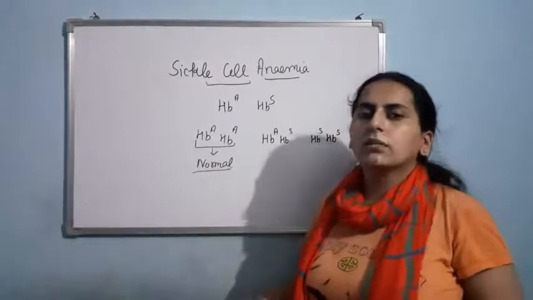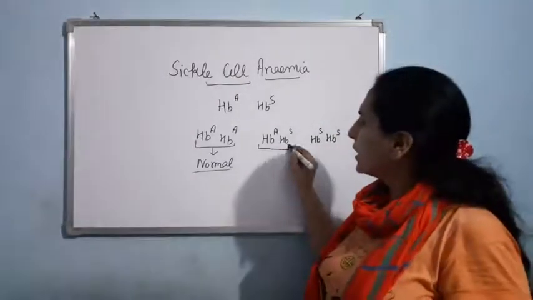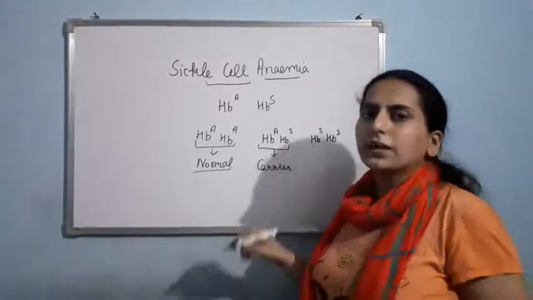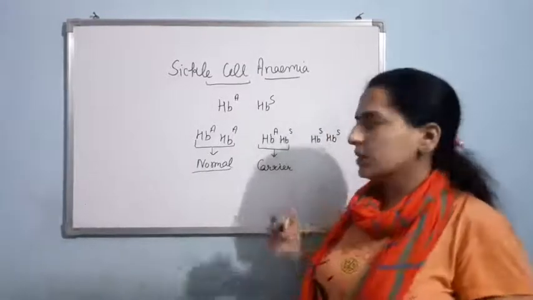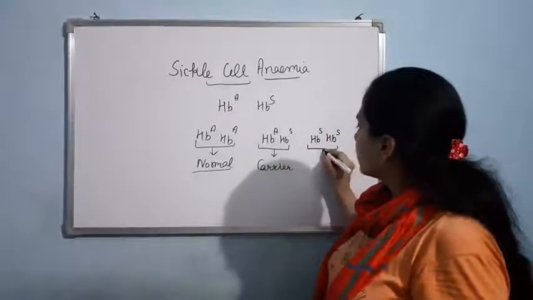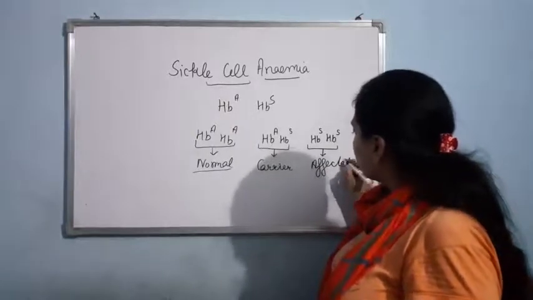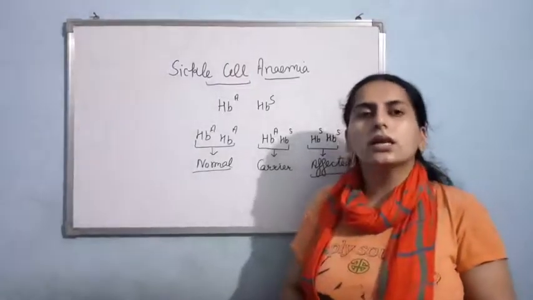The shape of the RBC will be normal, it will be biconcave. Now this HbA HbS will act as carrier. It will not be having the disease, but it is having the capability to pass the disease to the future generation. And this HbS HbS will be the affected person. In this person, we can see the shape of the RBC will get changed to sickle cell.